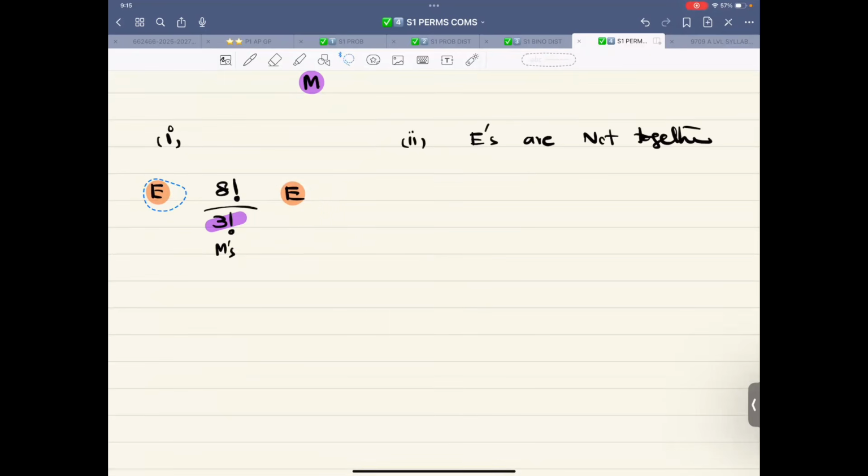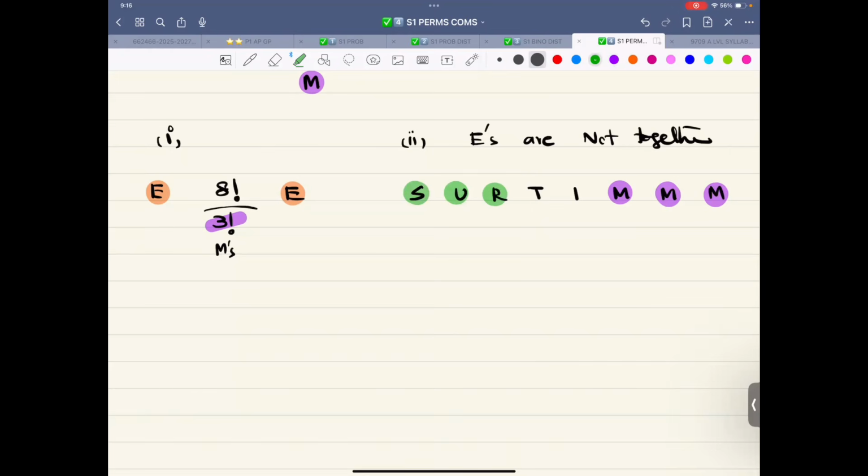Okay. So now we have S, U, R, T, I, M, M and M. So we have 3 M's, and then we have 8 of these letters, and yes, there are some gaps in the middle.